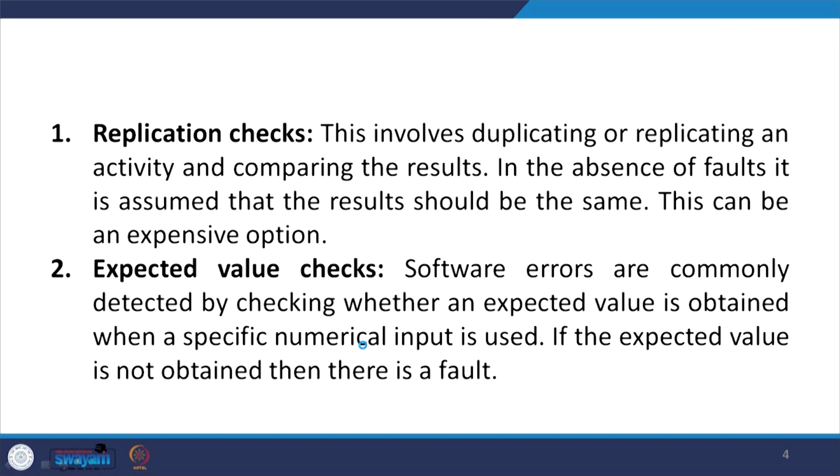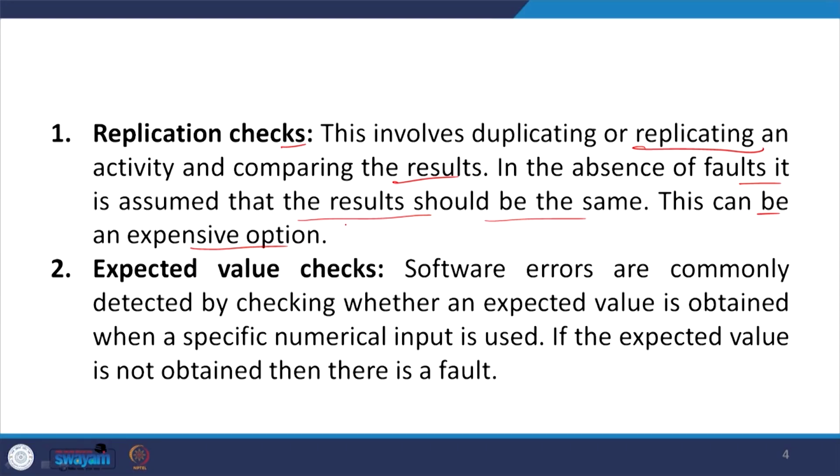Now, let us look at the first one, the replication checks. The replication check involves duplicating or replicating an activity and comparing the result. In the absence of faults, it is assumed that the result should be the same. So, if you are duplicating something and there is no fault, the result is going to be the same. But this could be an expensive option, because you have to replicate it.